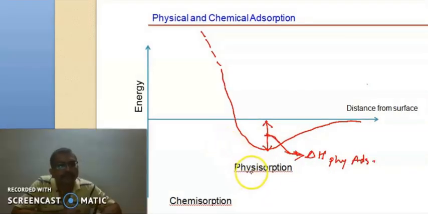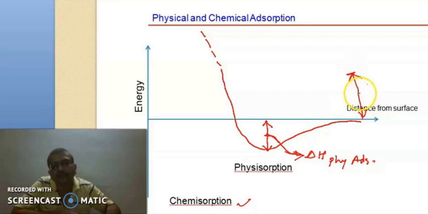Now we have seen physisorption. Now we will see chemical adsorption or chemisorption. For chemisorption, to form a chemical bond, we know that the molecules must acquire a particular amount of energy. Only then will there be chemical bond formation. Let us imagine that this is the amount of energy that a molecule must acquire in order to form a chemical bond.